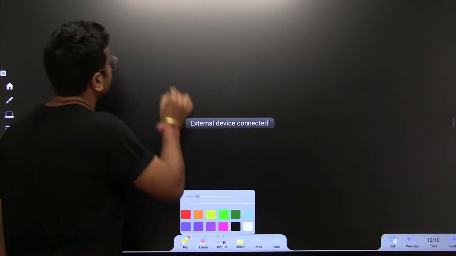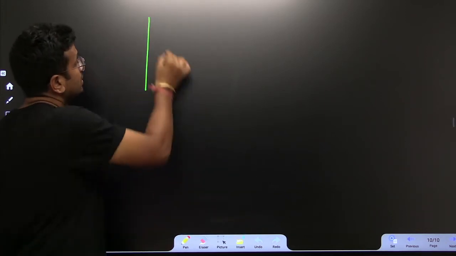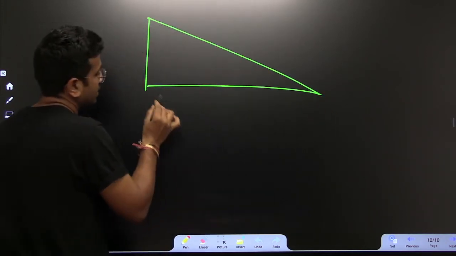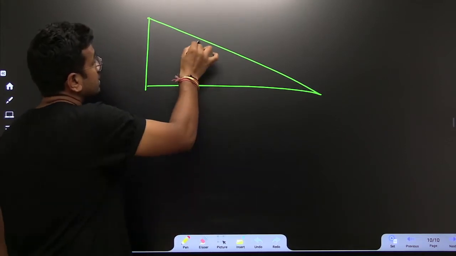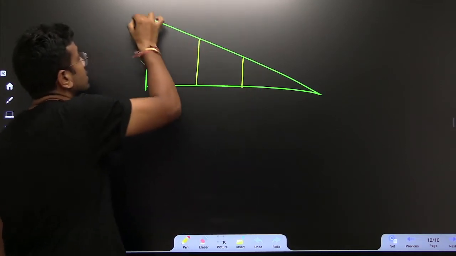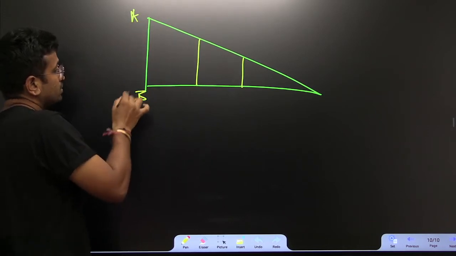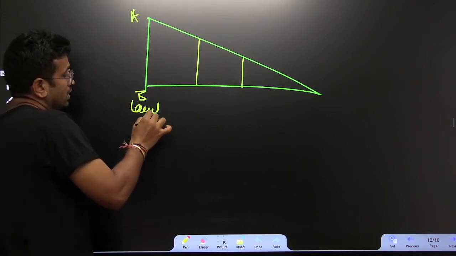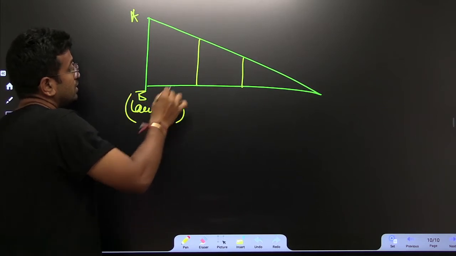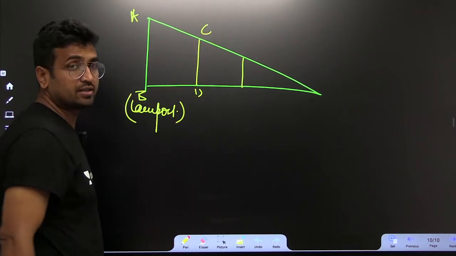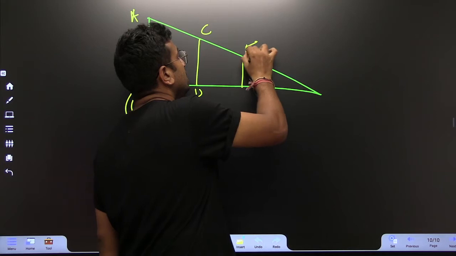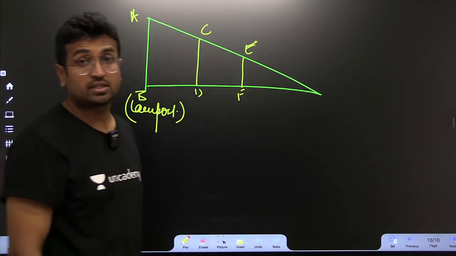See, this is what has happened. This is the lamppost. Now listen to this. This is the father, this is the son. So AB is the lamppost, CD is the father, EF is the son.